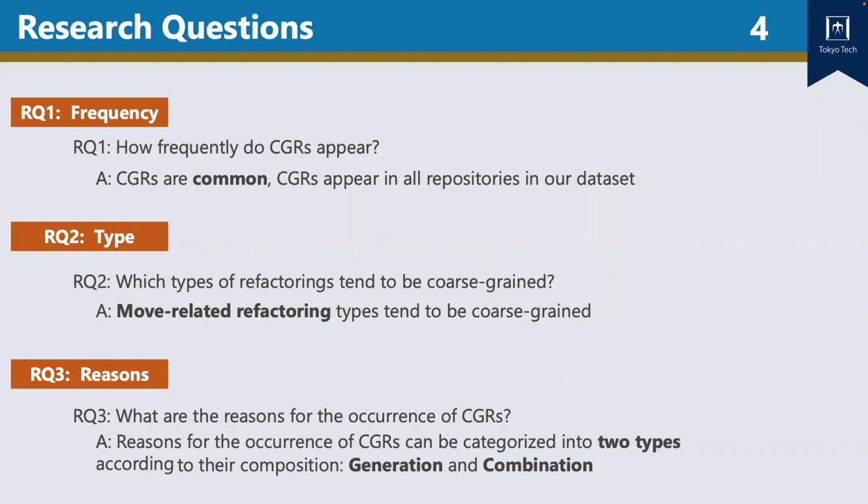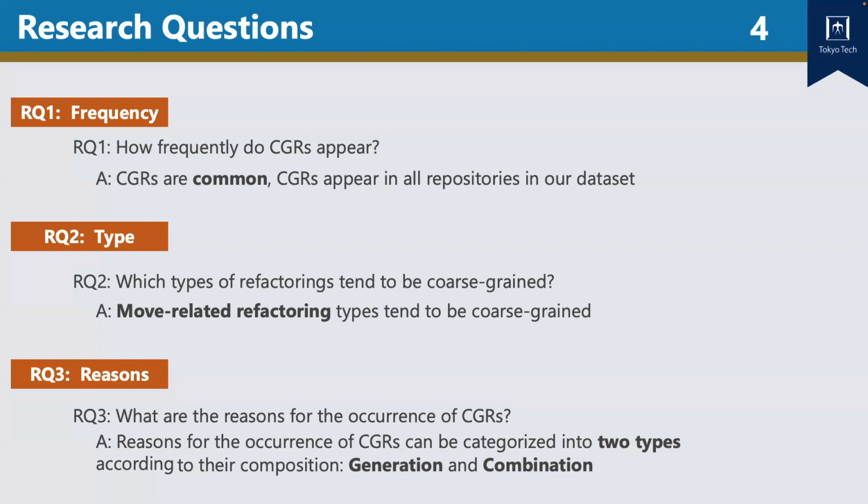Research question 2 is to find out which types of refactorings tend to be coarse-grained. We found move-related refactoring types such as move class and move attribute appear most frequently. Research question 3 is to discover why coarse-grained refactorings occur. We categorize the reasons into two types, the generation type and the combination type, according to the composition of